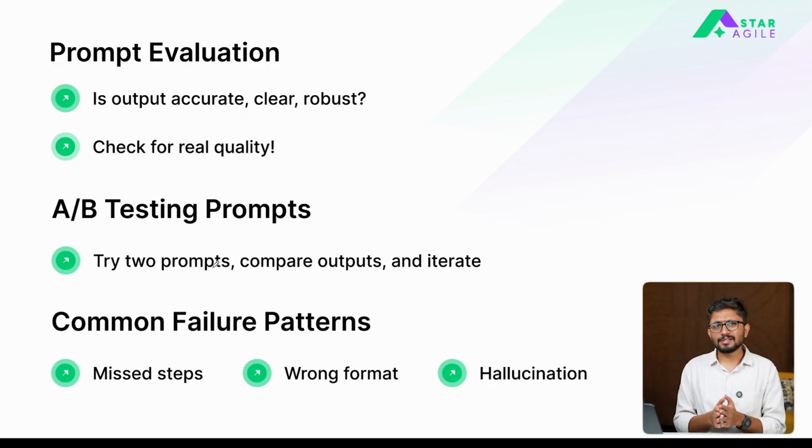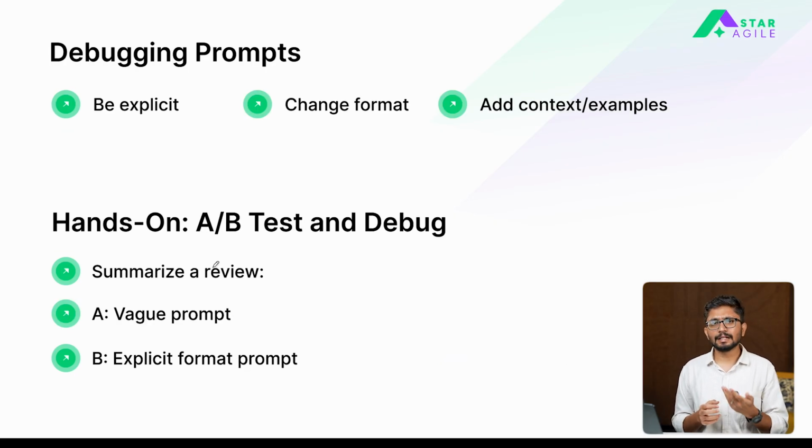So A/B testing is fairly simple. You create prompt A, prompt B, get the results from them and see which of the two prompts is doing much better. That's basically what A/B testing for prompts looks like. And when you find certain issues coming up in your prompt and you want to debug those quickly, there are several things that you can try.